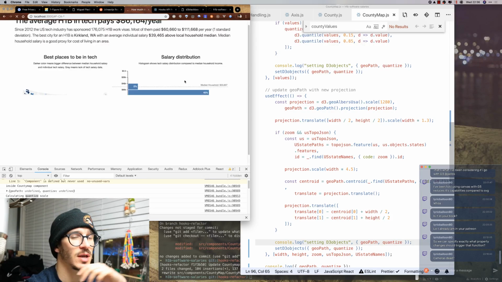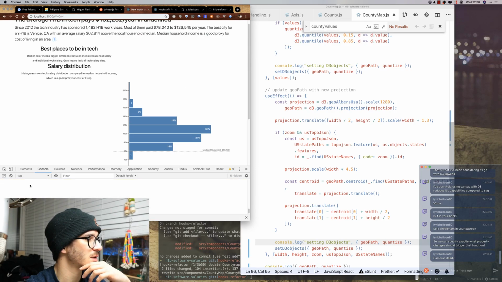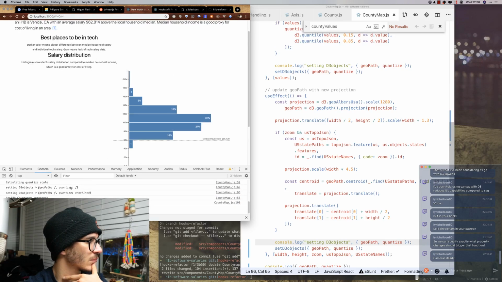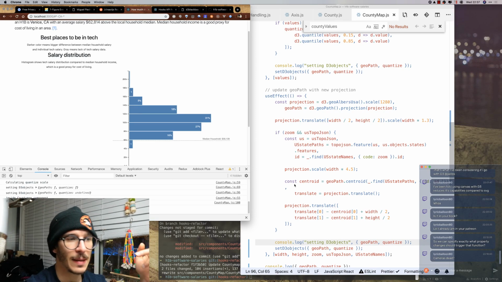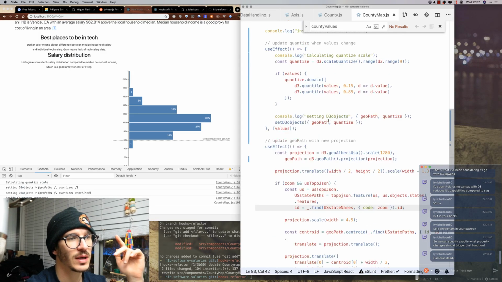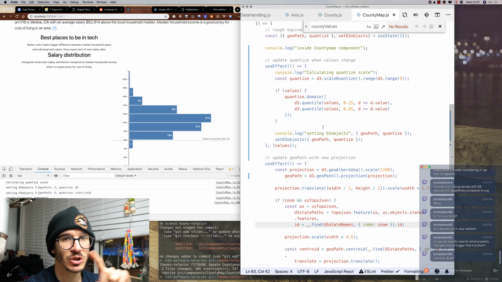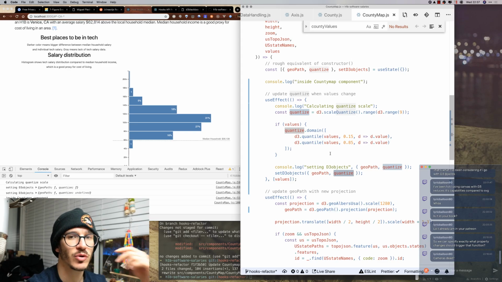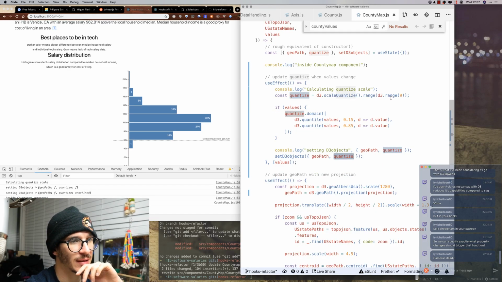Maybe we can't actually have multiple useEffects and use them in this way that I thought we could. Ah, yes. Interesting. So what's happening now is that we have a race condition between two effects, because we're setting the same thing. We're basically rewriting state, which is bad.